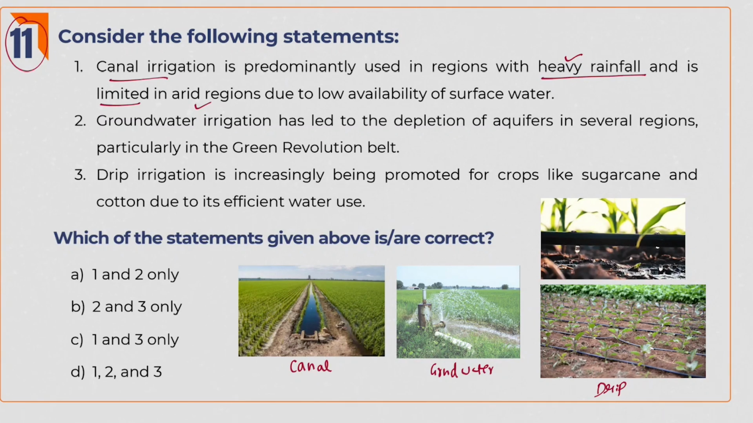And anyhow, if the place has heavy rainfall, what is the need to use canal irrigation? Actually, in arid and semi-arid regions, because of low water availability, we divert the water from rivers to canals and use it for irrigation purpose. Mentioning that canal irrigation is used in heavy rainfall areas is so wrong. And second one, groundwater irrigation has led to depletion of aquifers in several regions, particularly in Green Revolution Belt. This statement is so general. If you extensively, heavily exploit the groundwater resources, obviously it results in falling of water table.